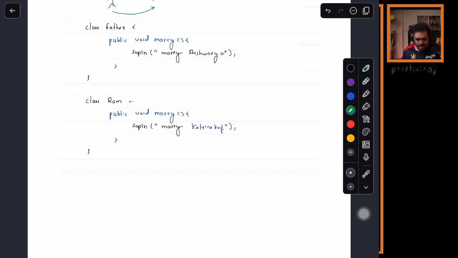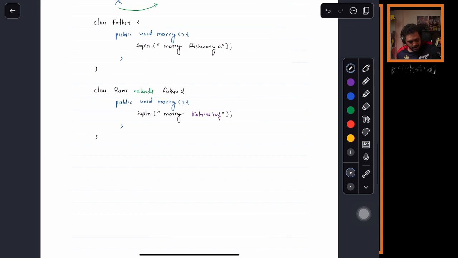Ram will extend his father, so Ram is extending his father. Now I will write public static void main, the main method, in class Marriage.